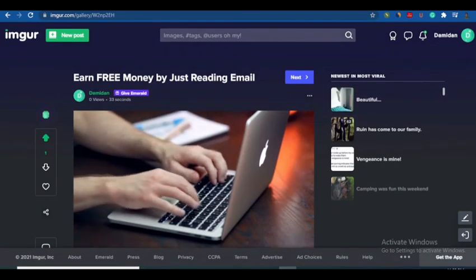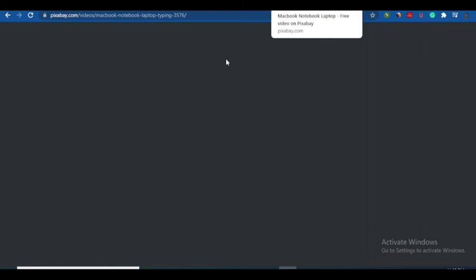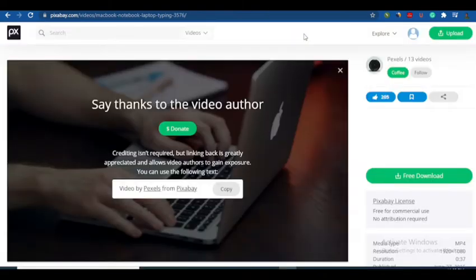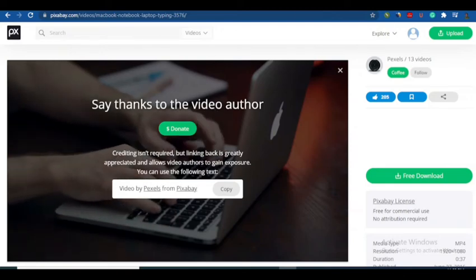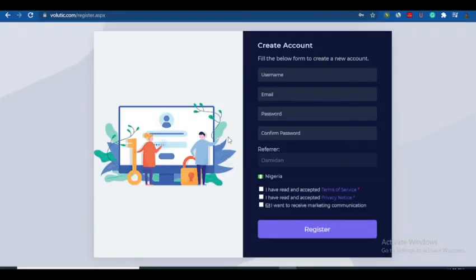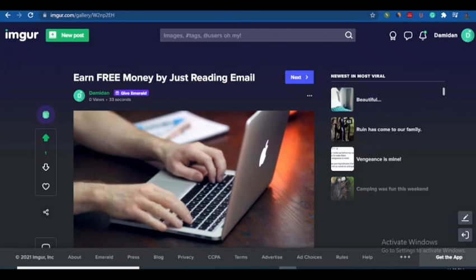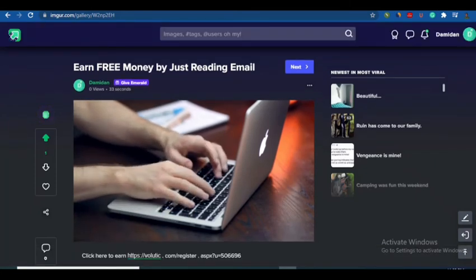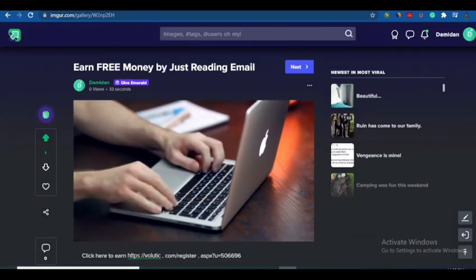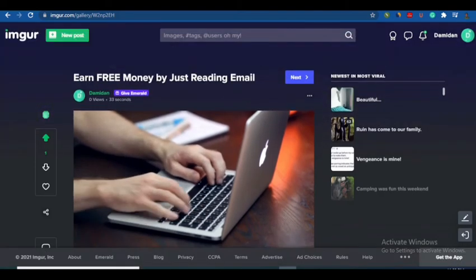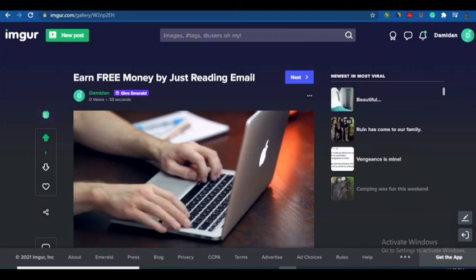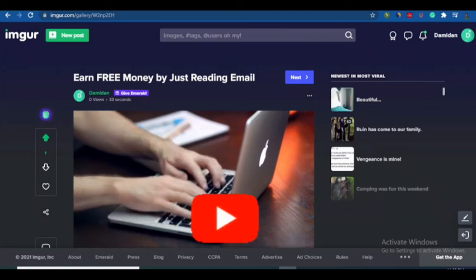Ladies and gentlemen, remember that the first thing you have to do is to come to Pixabay and download any video from Pixabay, then register, get your link from Volatility, then come to Igmo. It's not a must to actually use Igmo. You can use your social media handles, like TikTok or Instagram, and all people have to do is just click on your link. They will receive money, they will enjoy it, they will not spam you, just quick messages, quick emails. They just read it and they make money.